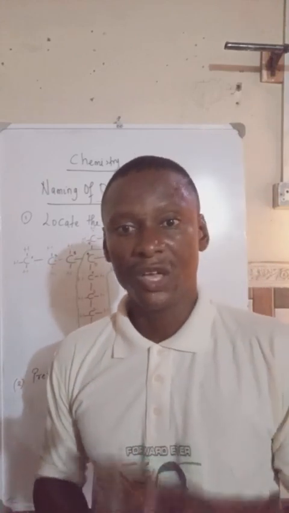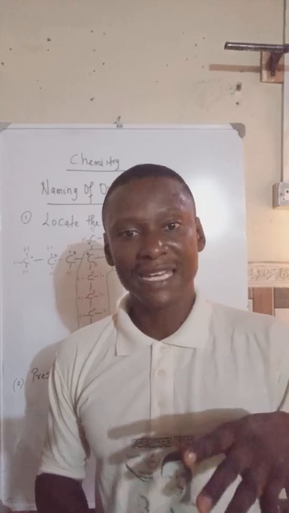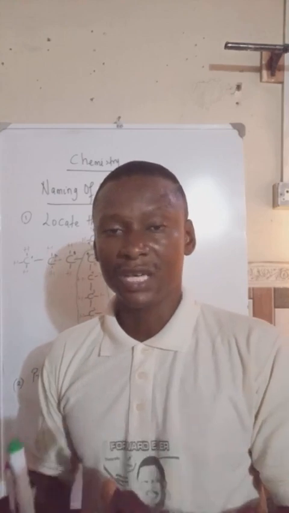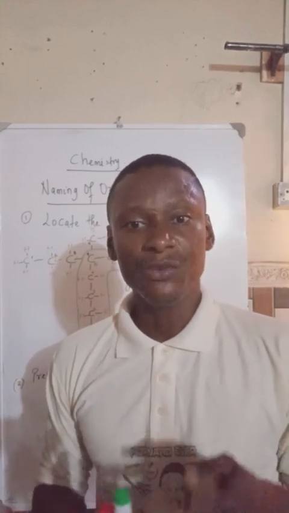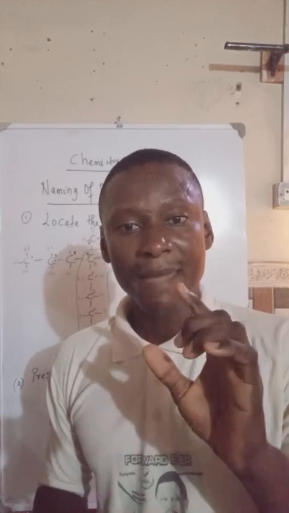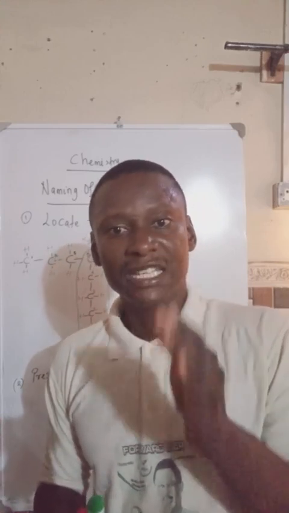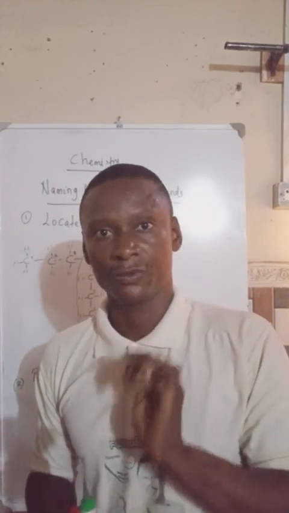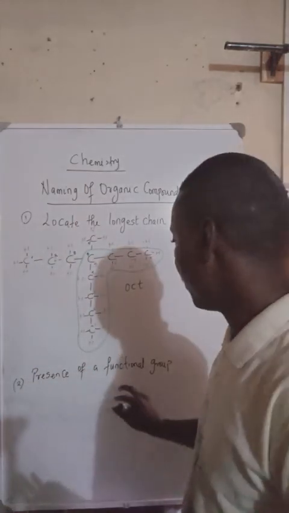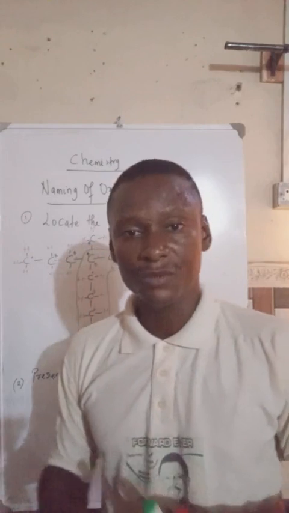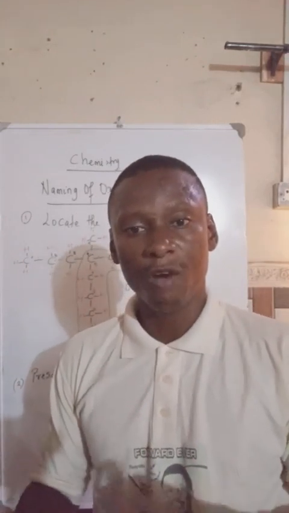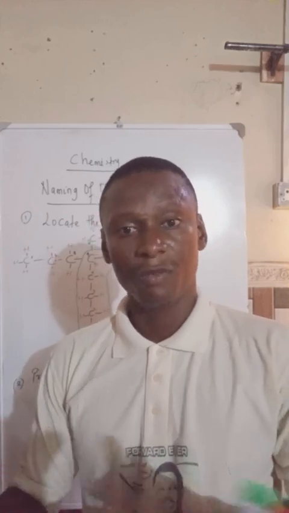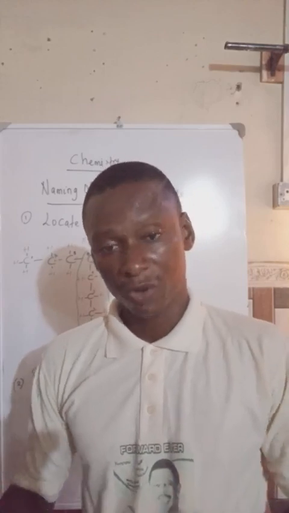I'm going to take that again. Homologous series can be defined as a family of organic compounds that follows a regular structural pattern in which each member of that family differs by a molecular formula of CH2. So remember we said functional groups are atoms or group of atoms that are common to a homologous series, or common to an organic compound or organic family.